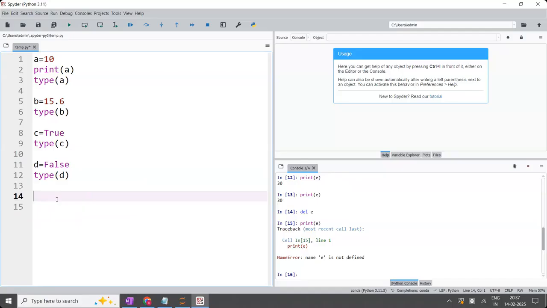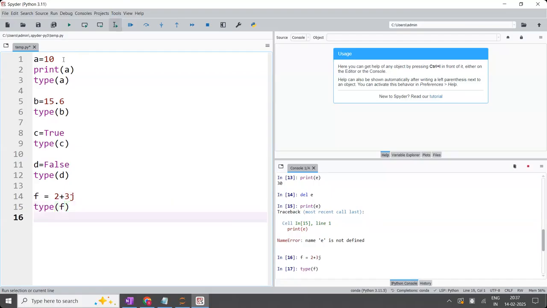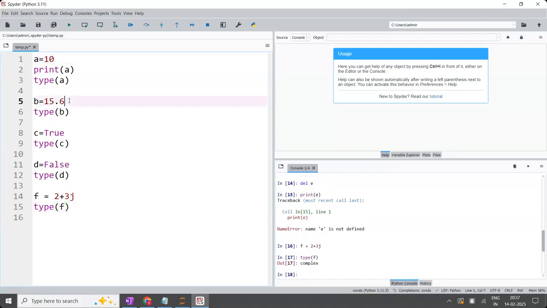Next, I'm going to take F is equal to 2 plus 3j. What is this? It is a complex number. So what is the type of F? It is going to say it is a complex number, not an int number or a float number. In this, I want exclusively the real number. What is the real number in this? 2 is considered the real number.